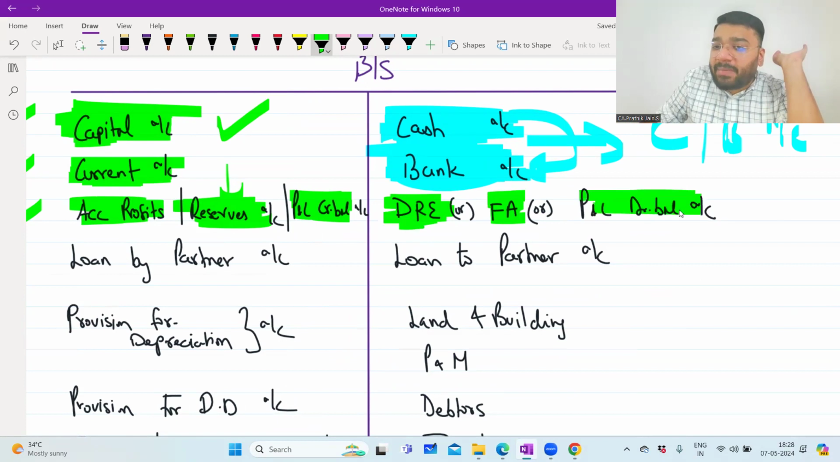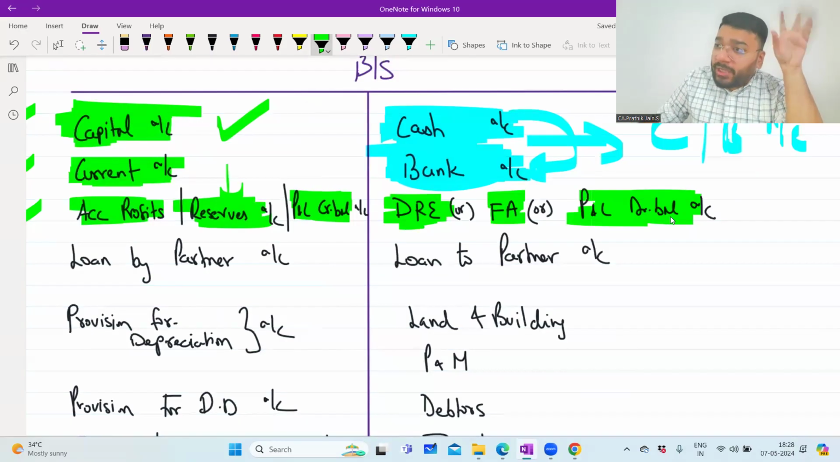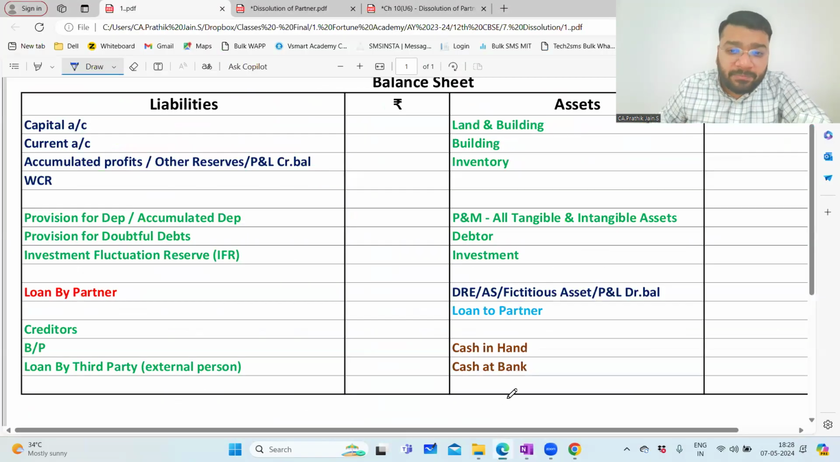Next is P&L debit balance. What is P&L debit balance? Accumulated loss, the loss which is not distributed to partners. Now distribute it, so this will go to the debit side of the partners' capital account. So are you clear what all will go to the partners' capital account? The current account balance will go to the partners' capital account. All the reserves, except specific reserves which have a liability, everything else will go to the partners' capital account. Then deferred revenue expenditure, fictitious asset, P&L debit balance, all that will go to my partners' capital account. Are you able to follow, online people? Tell me, people, are you able to follow?